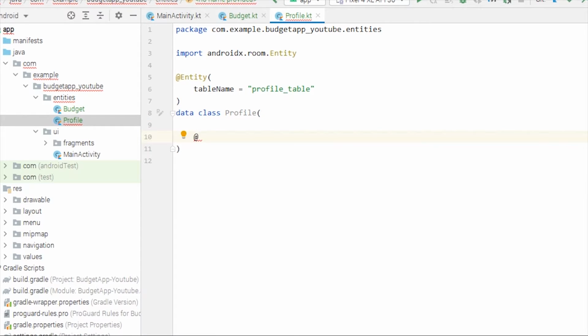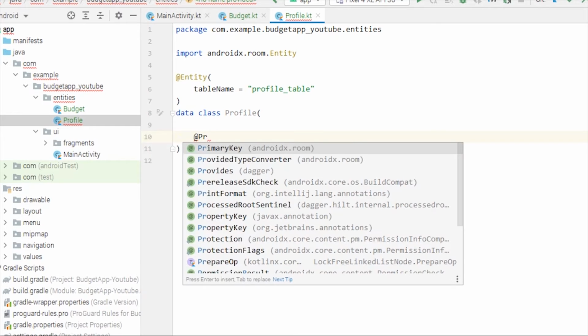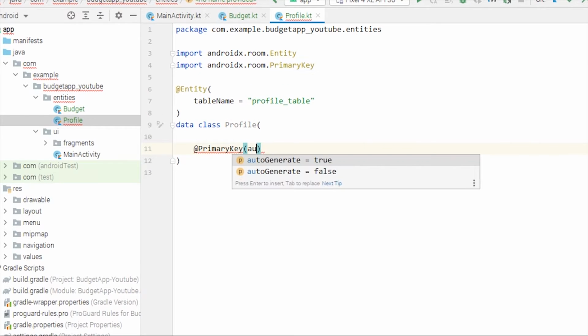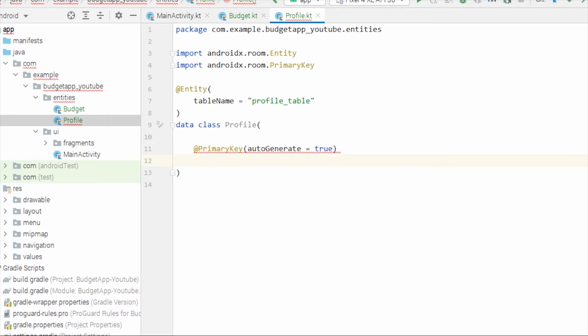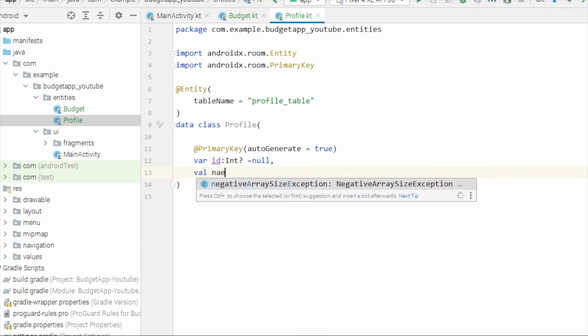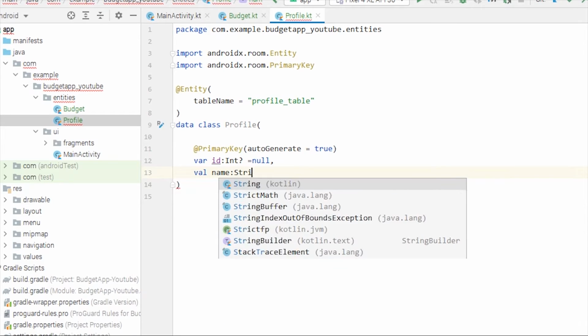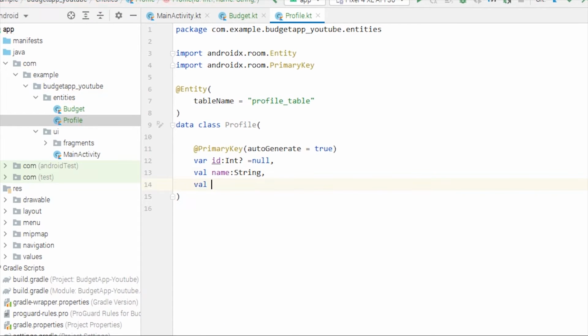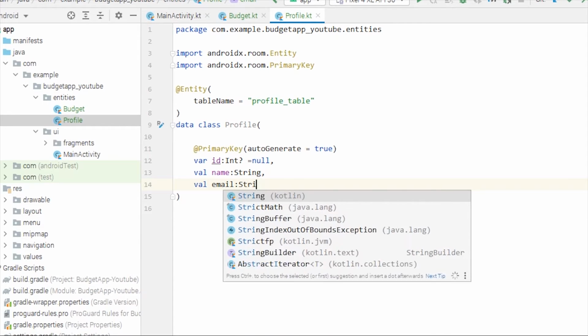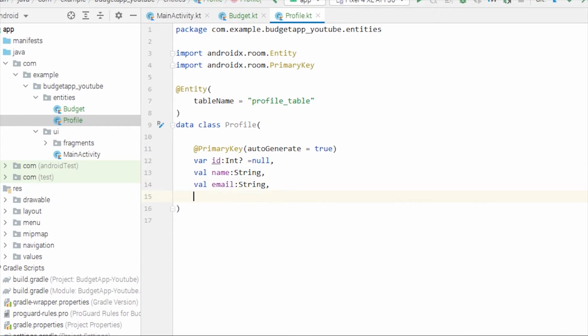We obviously will have a primary key, which will be auto generated, and this will be id, val id of type Int, and it will be initially null. And then we have name of type String, we have email of type String, we have, okay, we'll also